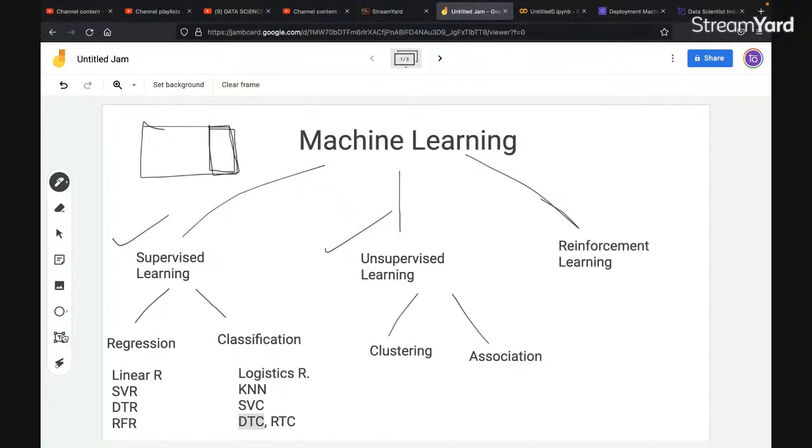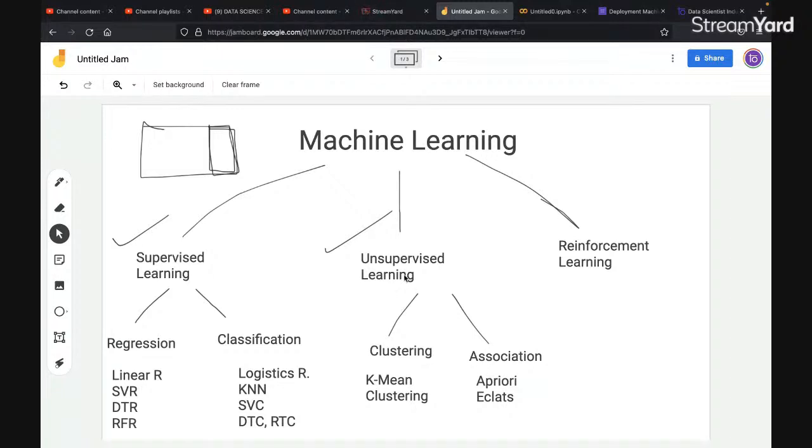So in clustering we have K-means clustering, and in association we have Apriori and Eclat.